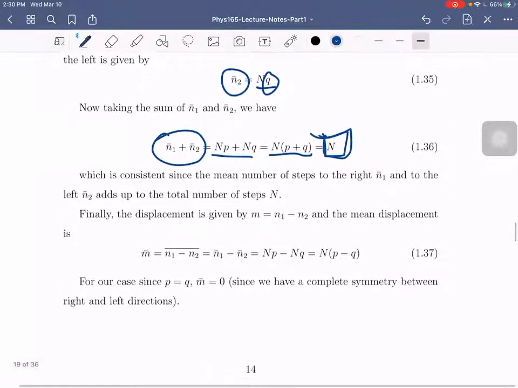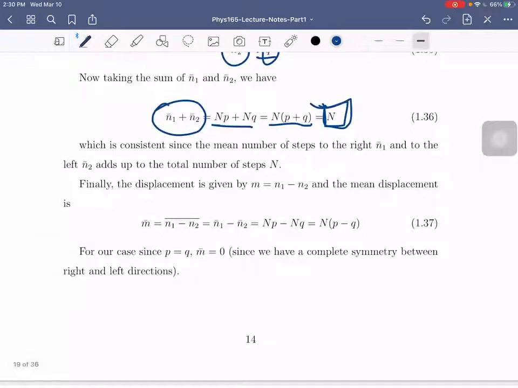Okay? So, now, alam natin kanina yung displacement m, which is the difference between n1 and n2. So, to get the average, ganun din. So, m bar is then equal to the average of n1 minus n2. So, alam natin kanina, we just have to take the individual averages here. And ito, nasolve na natin ito kanina. So, we have np minus nq. So, the total, the average displacement is n times p minus q. However, in our case, we know that p and q are equal. So, this is 0. Tama? Therefore, the average displacement is 0.